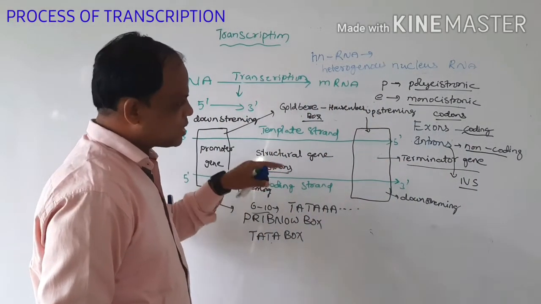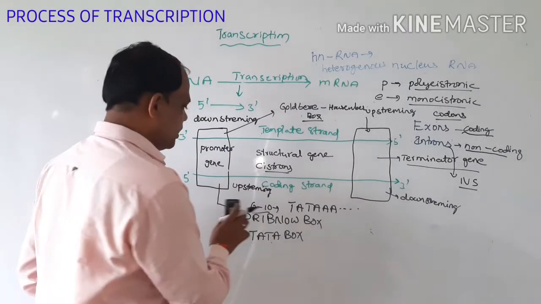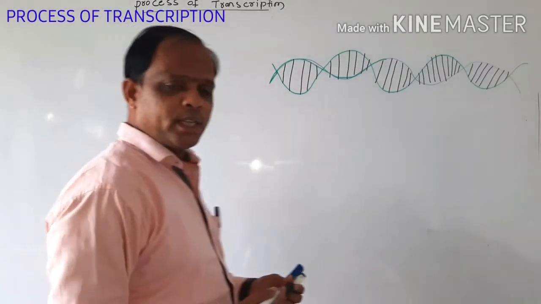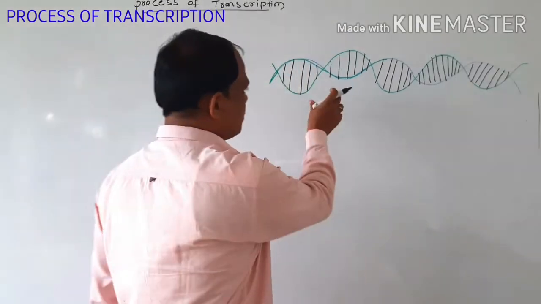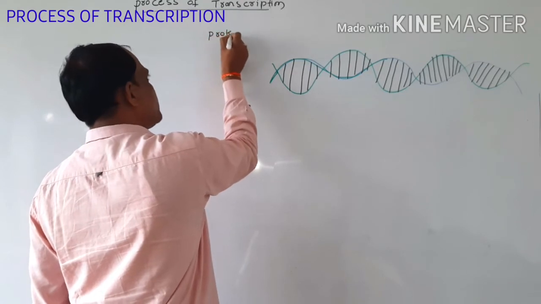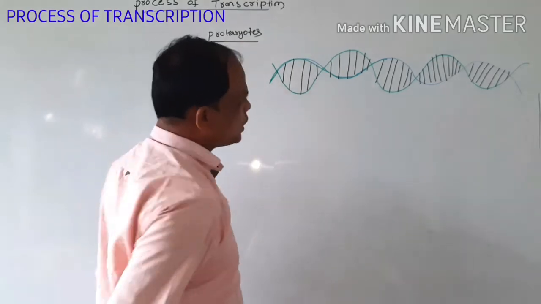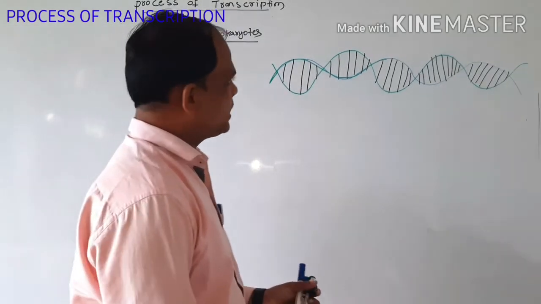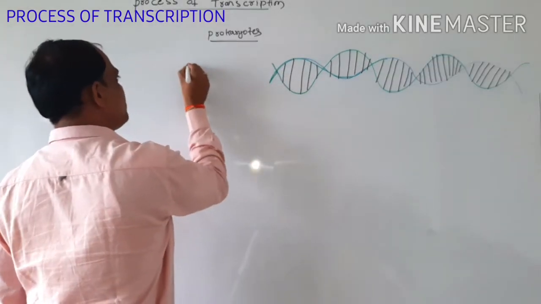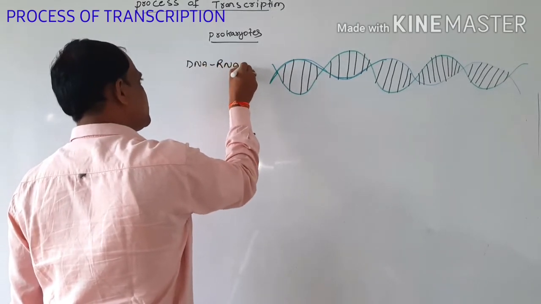So the next part is: what is the transcriptional process in prokaryotes and eukaryotes? This is the process of transcription in prokaryotes. This is the double-stranded DNA. In prokaryotes only one enzyme is involved, the DNA dependent RNA polymerase.